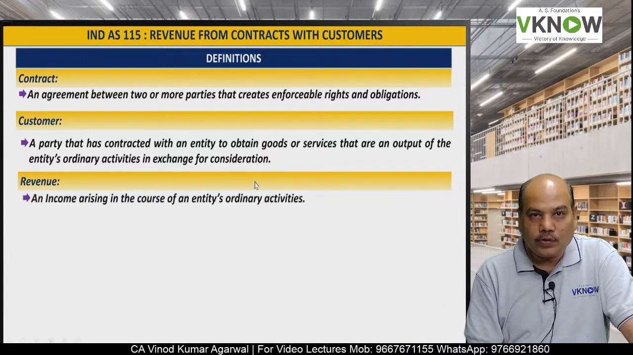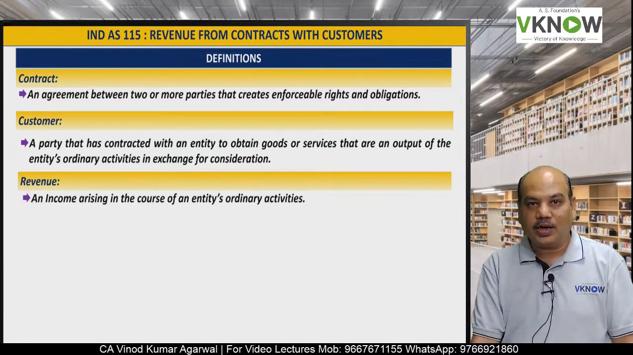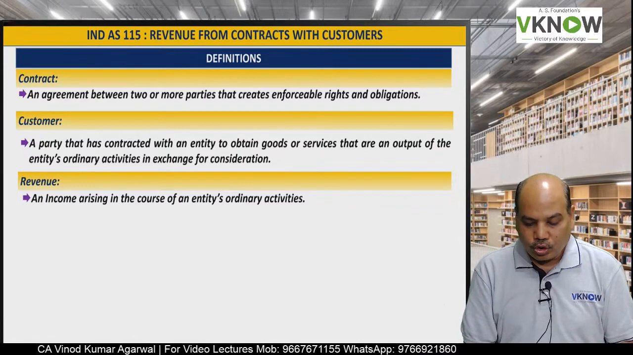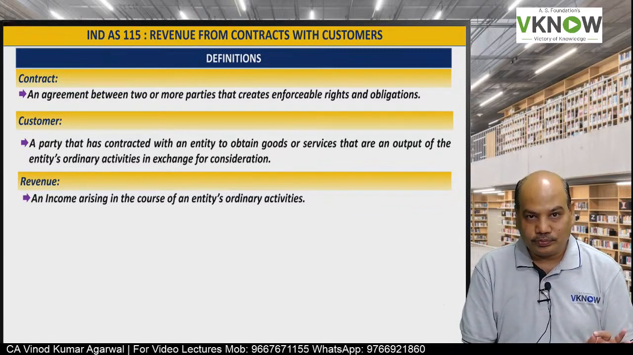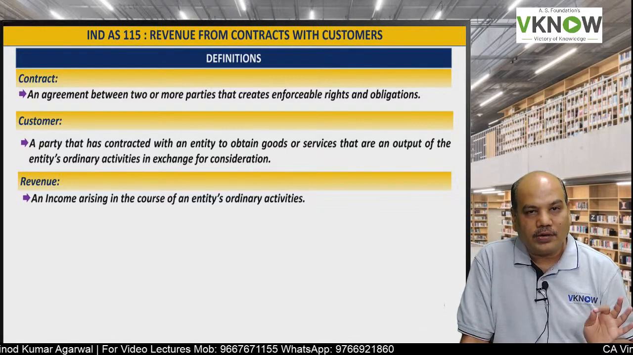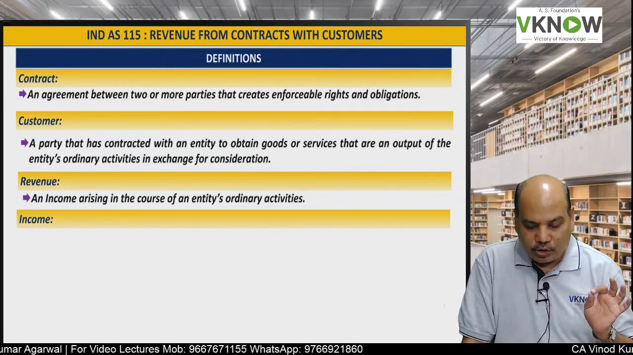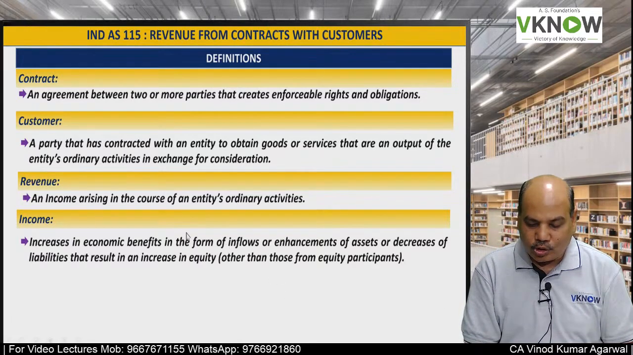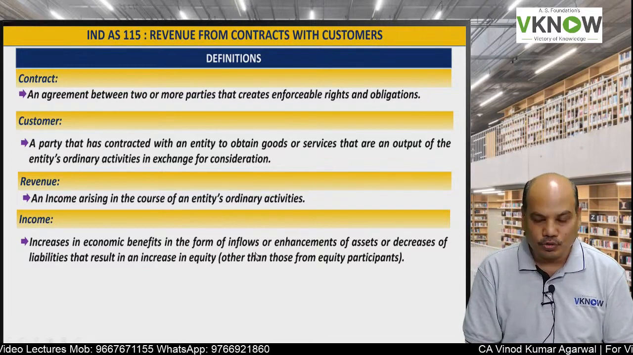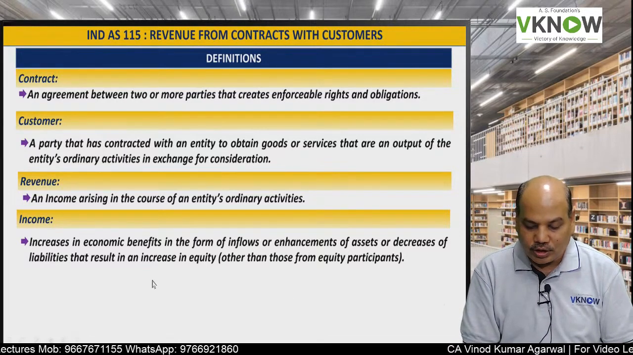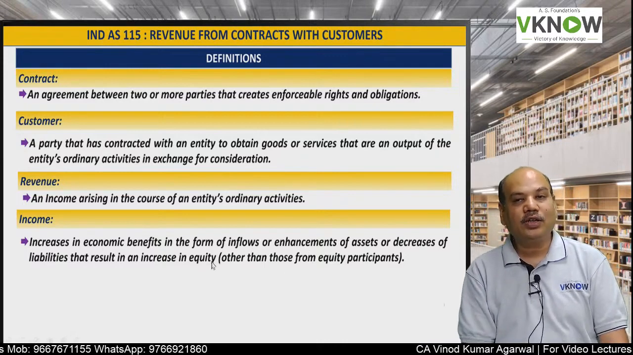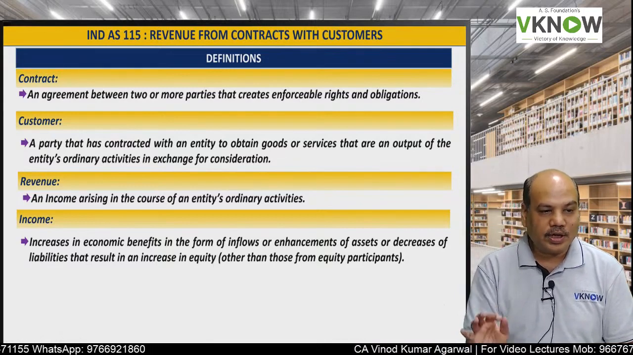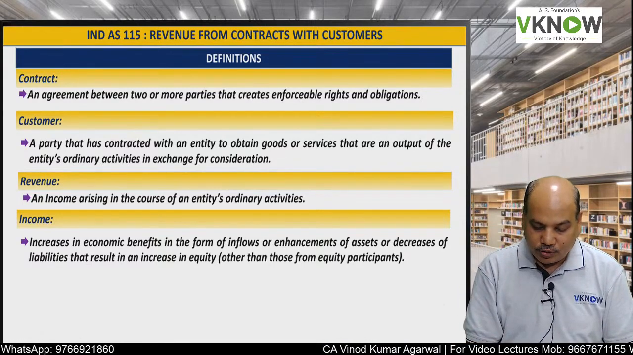Now we'll come to the definition of revenue. Revenue means income arising in the course of the entity's ordinary activities. All income is not revenue, because only income arising from ordinary activity will be revenue. Income is a wider term. Income means increase in economic benefit in the form of inflows or enhancement of assets or decrease of liabilities that result in increase in equity. So for a company, dividend can be income, rent received can be income, but may not be revenue.